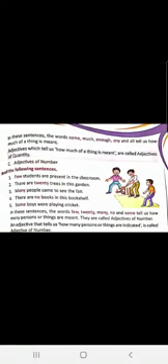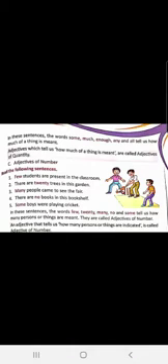Like in the first sentence, students, you can count students, you can count trees, you can count people, you can count books, you can count boys. These are countable nouns, and hence the adjectives which are used for these countable nouns are adjectives of number.